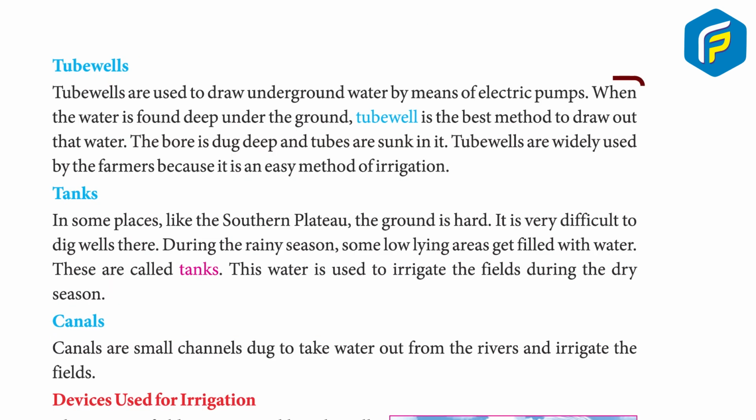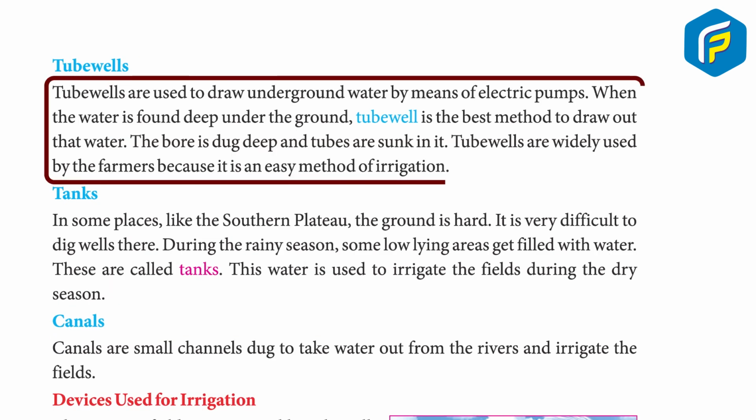Tube wells. Tube wells are used to draw underground water by means of electric pumps. When the water is found deep under the ground, tube well is the best method to draw out that water. The bore is dug deep and tubes are sunk in it. Tube wells are widely used by the farmers because it is an easy method of irrigation.